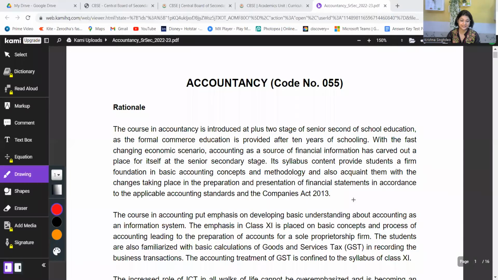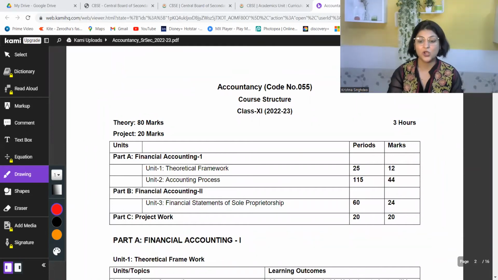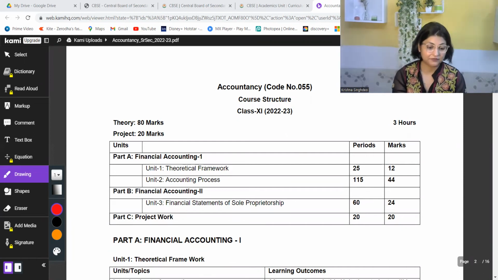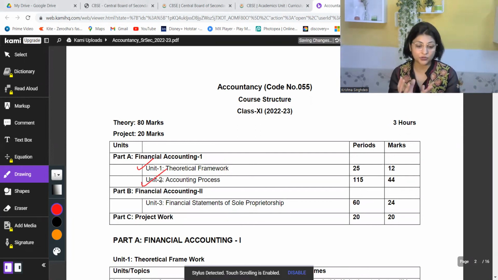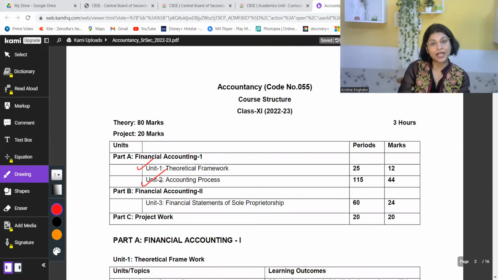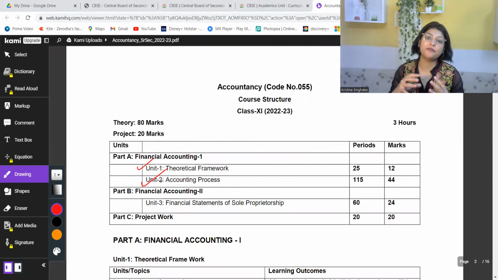Here on your screen, you can see, I think you can see, yes, this is the portion for CBSE board. So your whole syllabus is bifurcated into 3 units. What are these 3 units? Number 1 is financial accounting, and after that you have 2 units inside this. Part A has 2 units: theoretical framework and accounting process. Under these there are going to be various chapters.